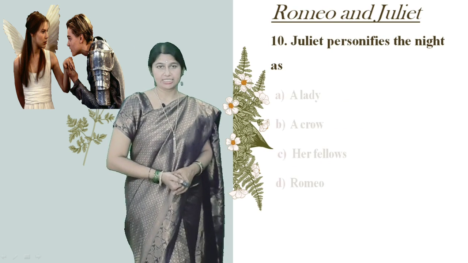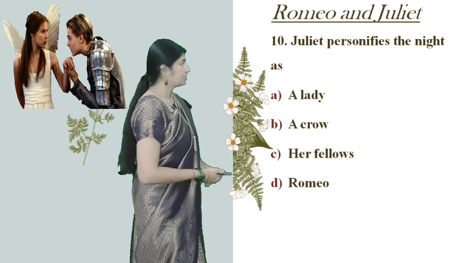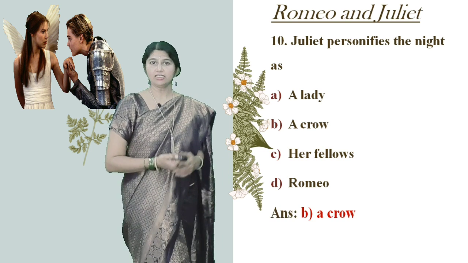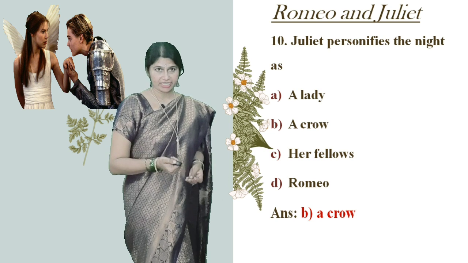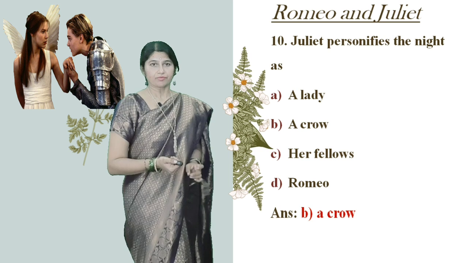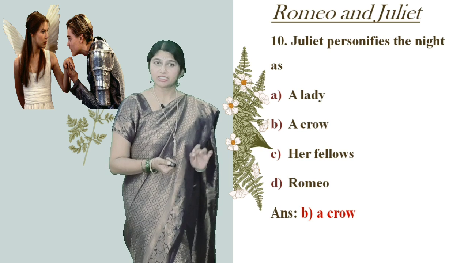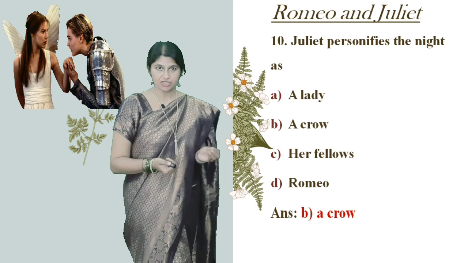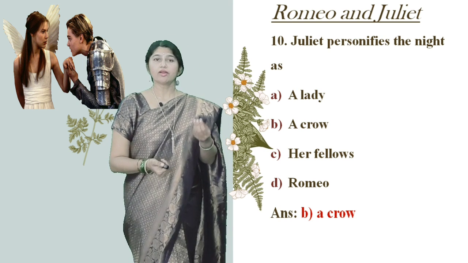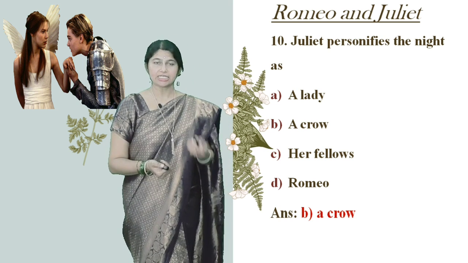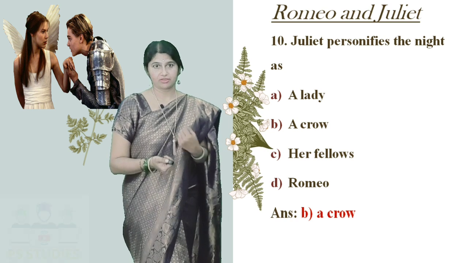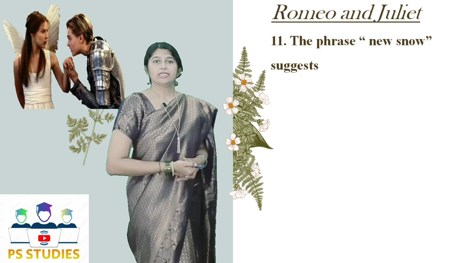Juliet personifies the night as: a lady, a crow, her fellows, Romeo. The answer is a crow. Personification is a figure of speech, just like simile, metaphor and alliteration. Personification is a figure of speech wherein an emotion or a non-living thing is filled with life. Okay, fine.